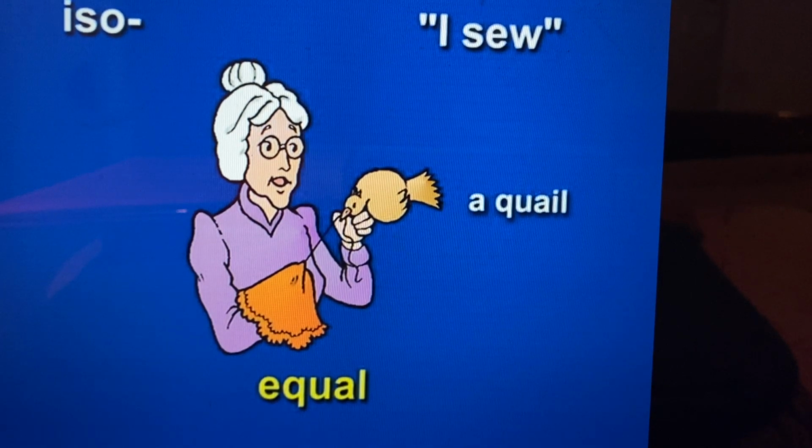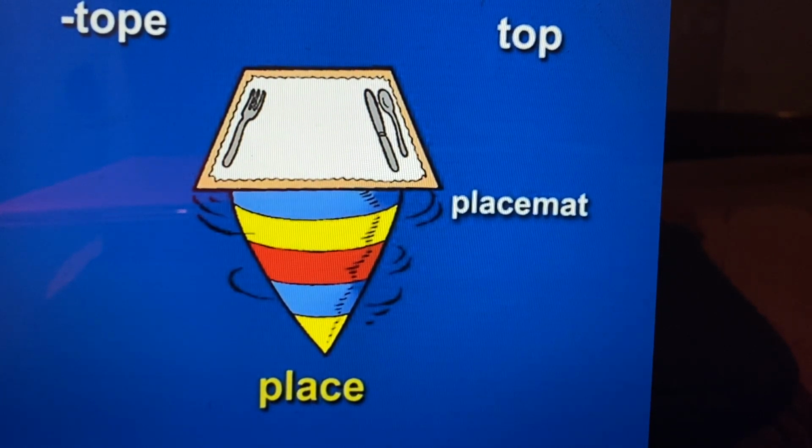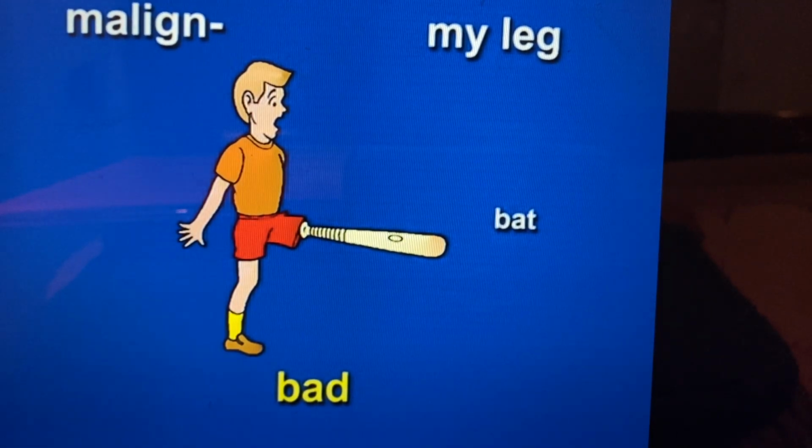Iso, a quail, equal. Tarso, tar, triangle, ankle. Taupe, top, placemat, place. Pod, pod, foot. Malignant, my leg, bat, bad.